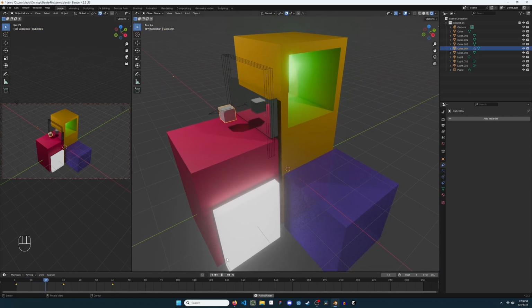Press play and the animation will occur in the viewport. Values are interpolated between keyframes.